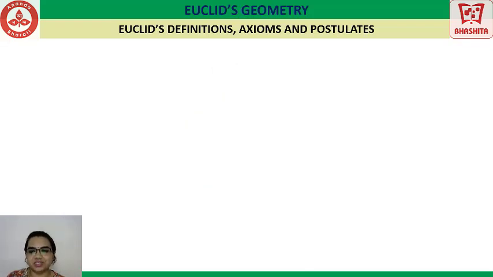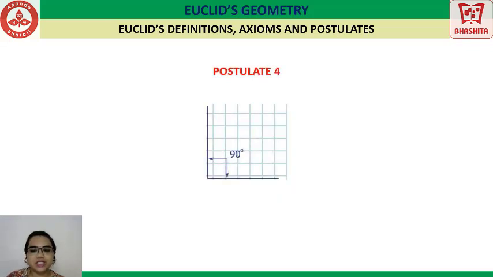The next one is the postulate 4. What can you see here? It is 90 degrees. If you consider a square, what is an angle in a square? It is 90 degrees. In a right angle triangle, the angle opposite to the hypotenuse is 90 degrees. Now we have different 90 degrees always, right? Different right angles. Are they all the same or is there any difference? There is no difference. They all measure the same. So thus we can say all the right angles are equal to one another.